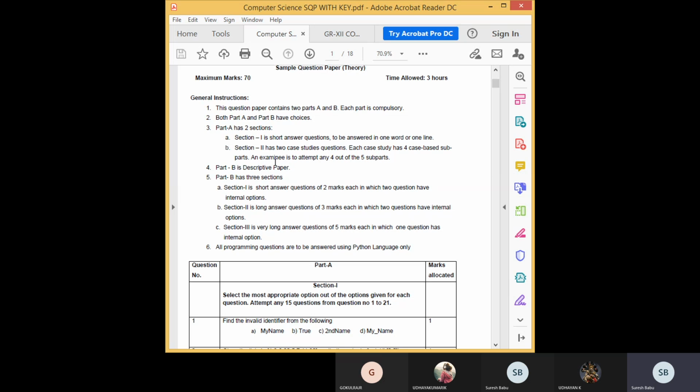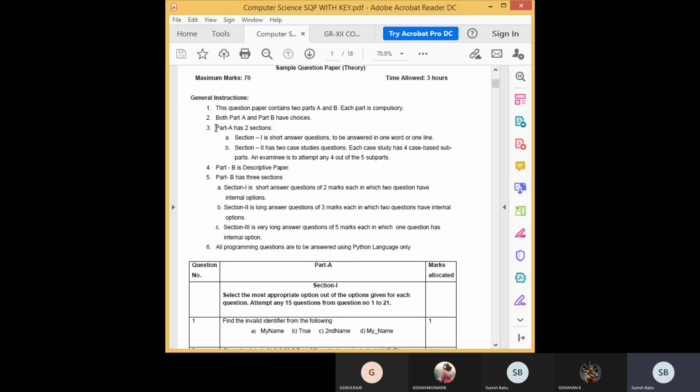So you see the choices where we are having choices. In our question paper we are having part A, part B. Okay, both part A and part B have some choices. Okay, you have to remember those things. We have to particularly remember where we have choices, because that will help you to get more marks. You have to first read all the questions, and assess which questions are easy, and what area they are asking.